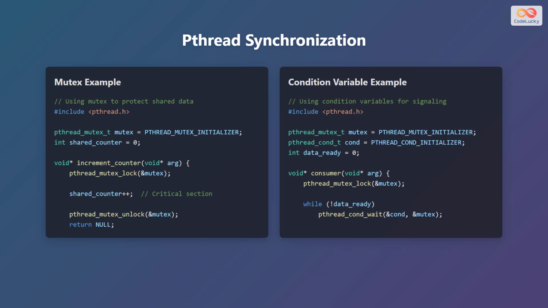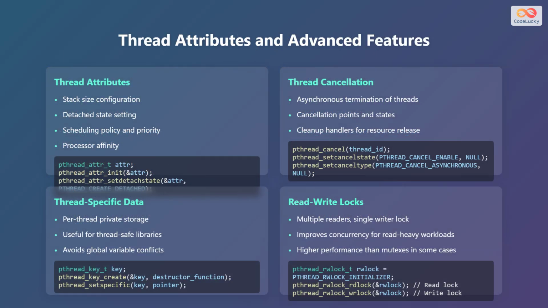Condition variables allow threads to efficiently wait for a specific condition to be met, avoiding busy waiting and improving performance. Now let's explore thread attributes and advanced features in Pthreads. Thread attributes include stack size configuration, detached state setting, scheduling policy and priority, and processor affinity.